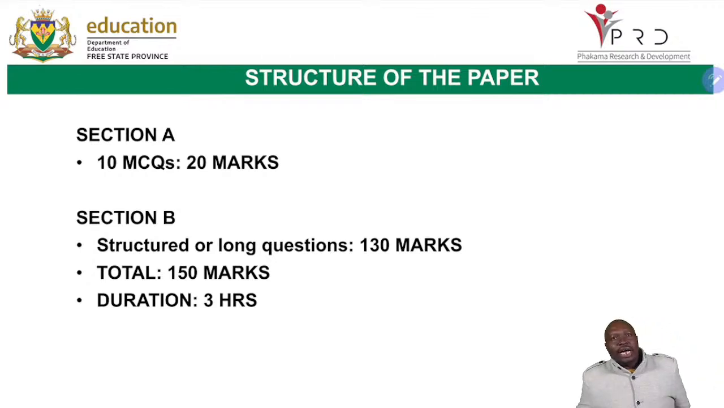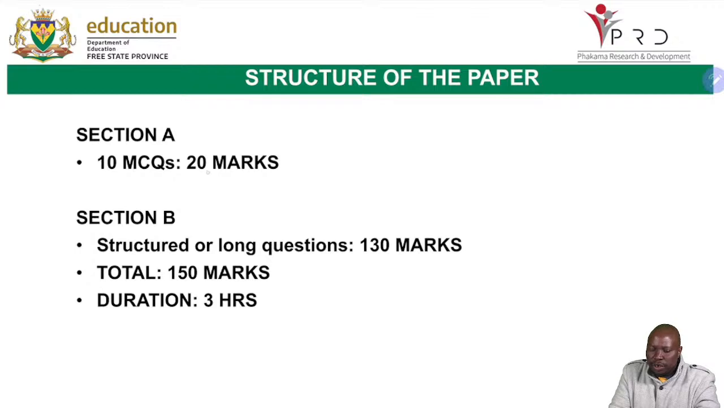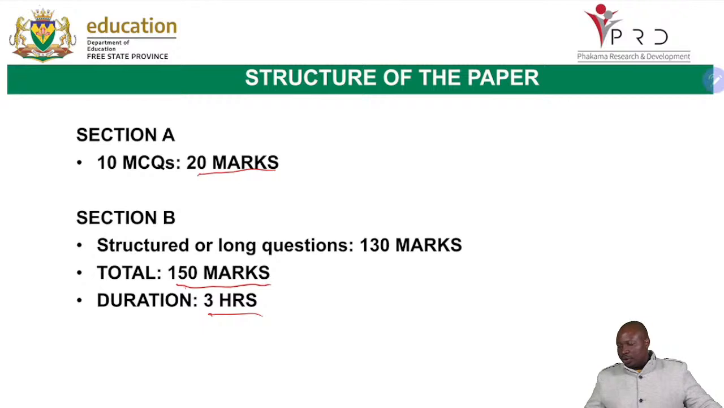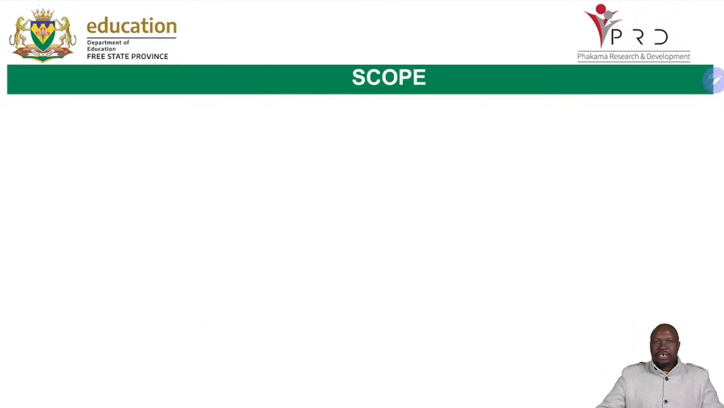Remember, paper 2 is out of 150 marks, where we have 10 multiple choice questions, and 20 marks are allocated to multiple choice. So ensure that you get those 20 marks. Now, in section B, which are your structured, long questions, you have 130 marks. So the total for the paper is 150 for physical sciences, and the duration is 3 hours. So as you prepare yourself, you prepare for that.